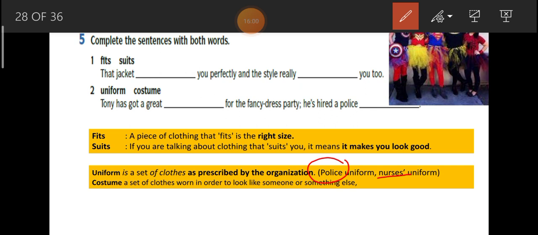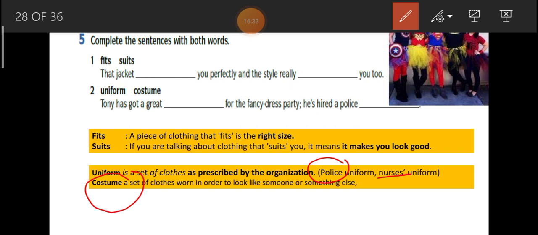In school, we have the uniform unit, right? We have the scouts, we have the red crescents, we have the police cadets, all right? So when you follow an organization that has prescribed uniforms, you use that uniform as an identity, okay? Now, costume is a set of clothes worn in order to look like someone or something else.